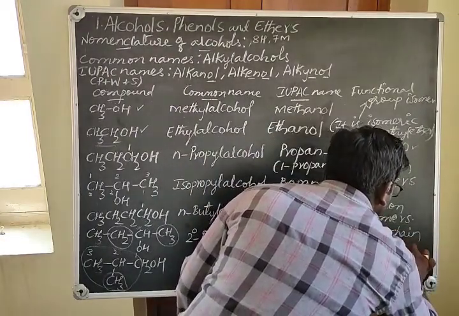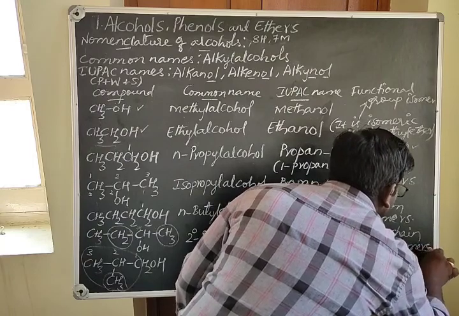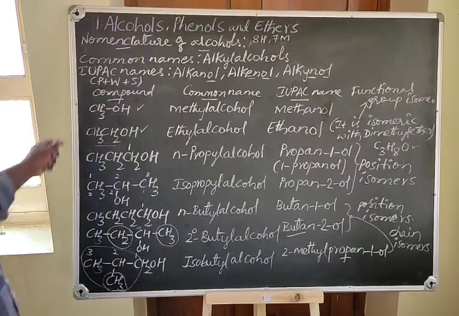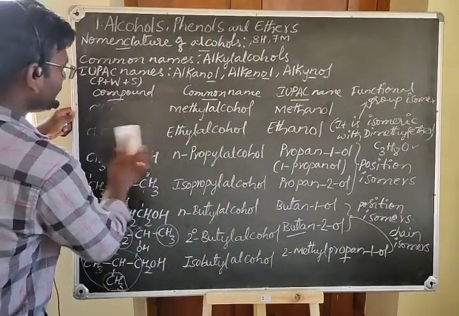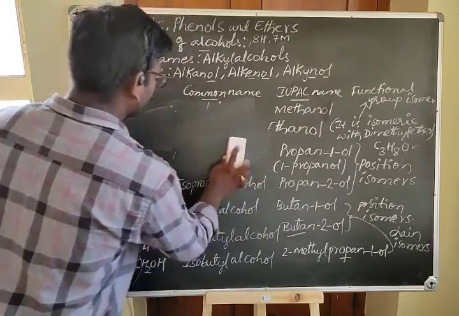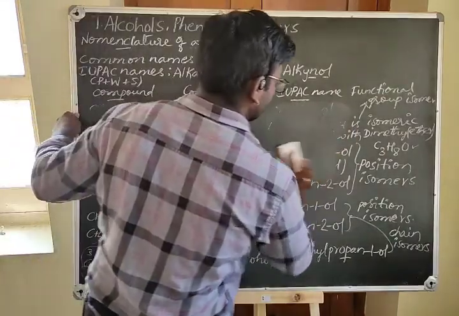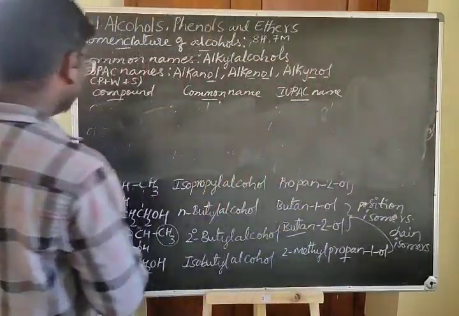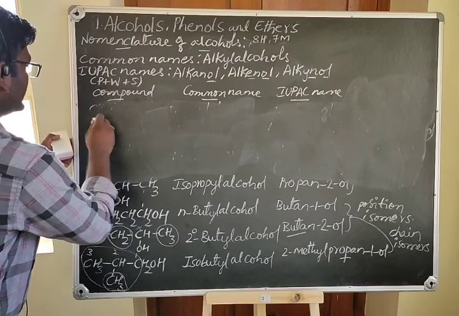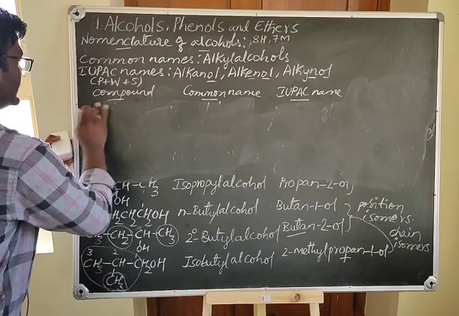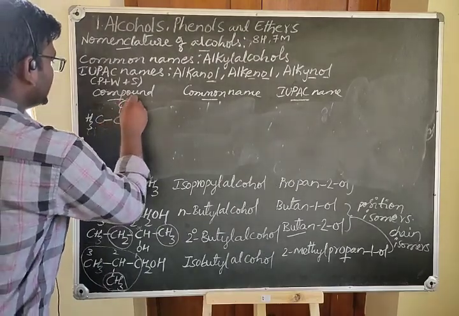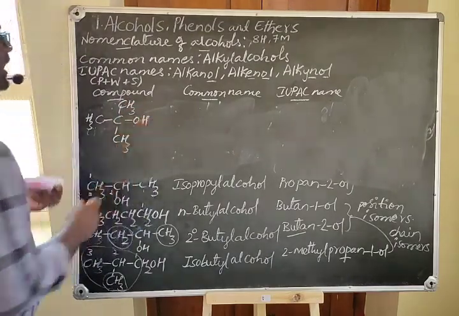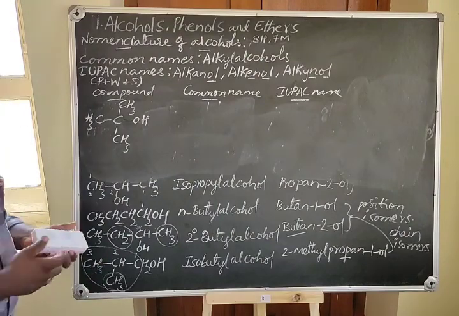Similarly, we have one more isomer for butanol. When you write the compound like this, CH3, CH3 C CH3, OH, this is another isomer of the butanol.